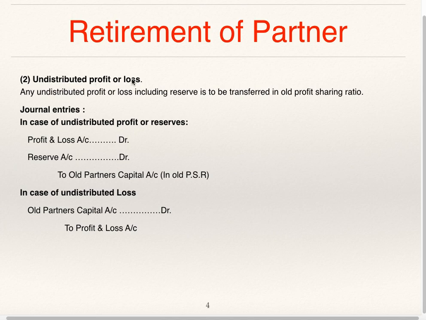Undistributed profit or loss. Any undistributed profit or loss including reserve is to be distributed in old profit sharing ratio. Journal entries for the same are: in case of undistributed profit or reserve, profit and loss account debit, reserve account debit to old partners' capital account in old profit sharing ratio. In case of undistributed loss, old partners' capital account debit to profit and loss account.